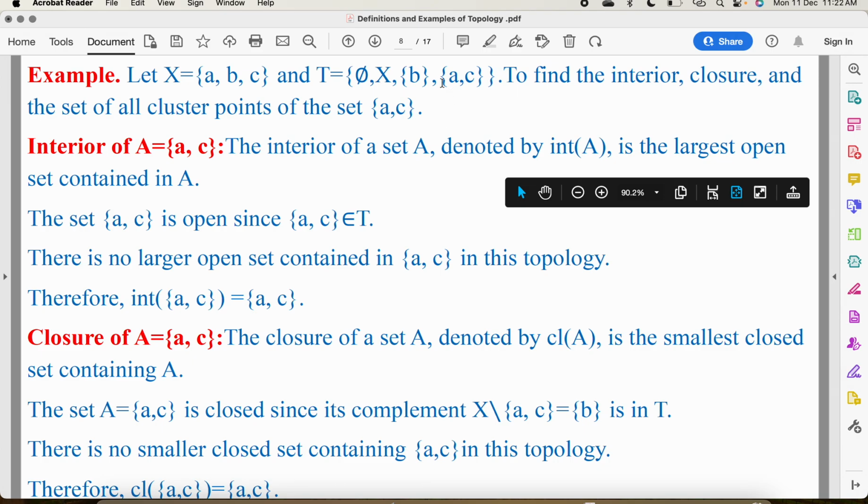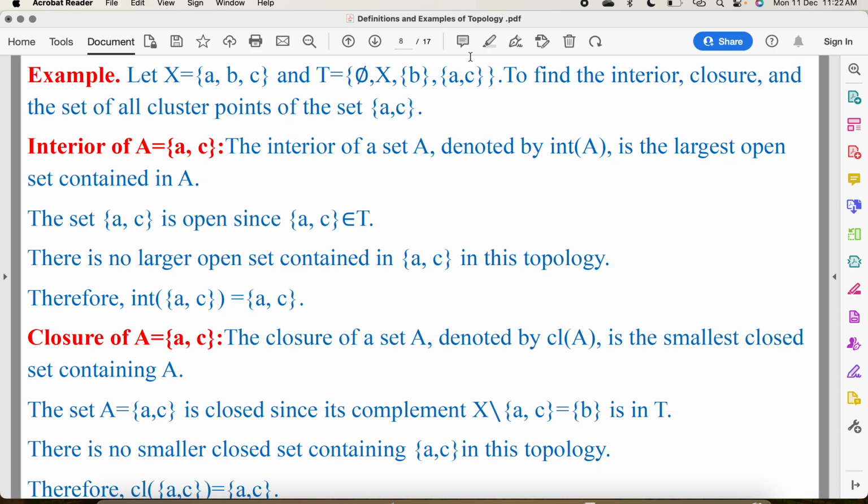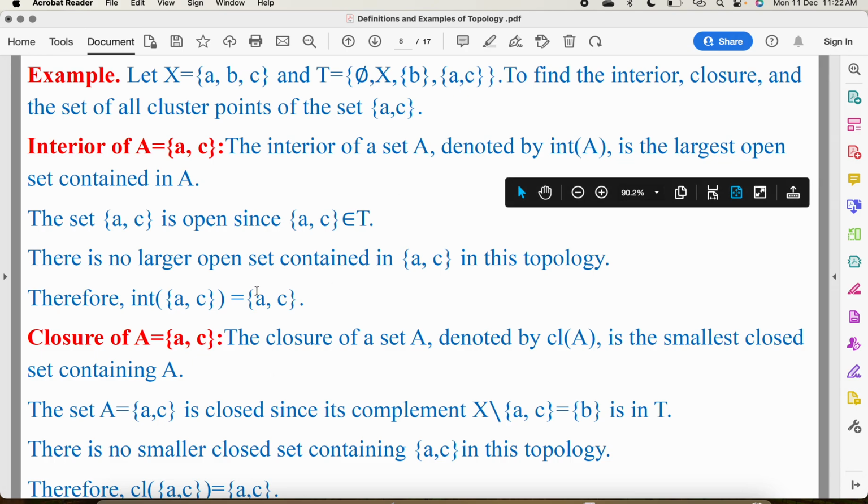So, here for the set {a, c}, because it belongs to T, {a, c} is an open set in T, and there is no larger open set contained in {a, c} in this topology. Because phi does not belong to this set, X does not belong to this set and {b} does not belong to this set. Therefore, the interior of {a, c} is the same as the set {a, c}.